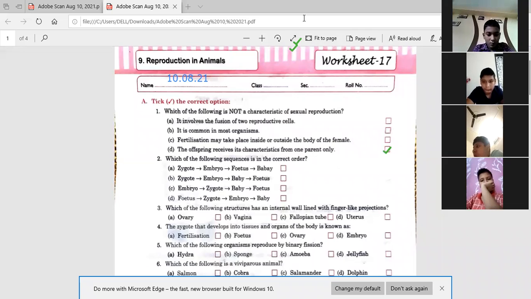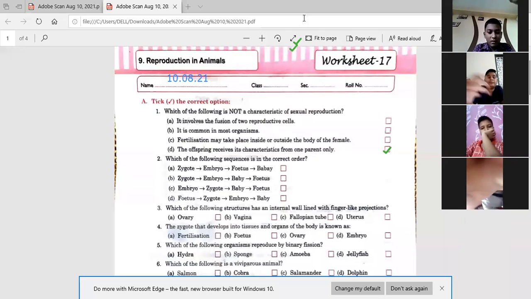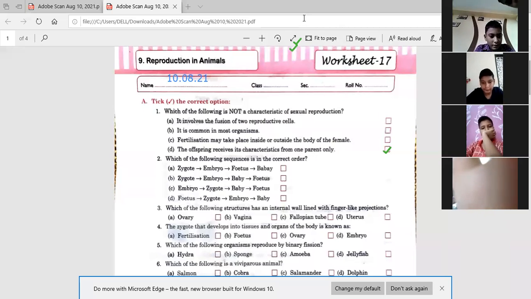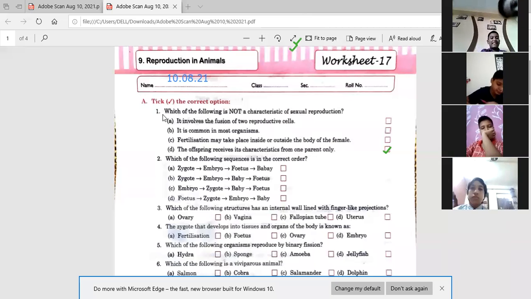Next, which of the following sequence is in the correct order? Just see the sequence. First of all, zygote, embryo, fetus, baby. So zygote, embryo, baby, fetus. एक बार देख लीजिए, first option is the correct one because first zygote, embryo, then fetus, then the baby is there.